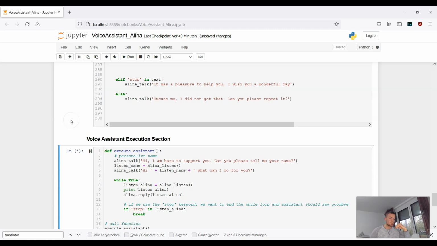And now I need to know something about the distance between two cities. Sure. Let me know the starting point. Hamburg. All right. And now tell me the final destination. Hanover. Give me one moment. I will use my smart brain to calculate the distance for you. The distance between Hamburg and Hanover is 157.5 kilometers. Blah blah blah.